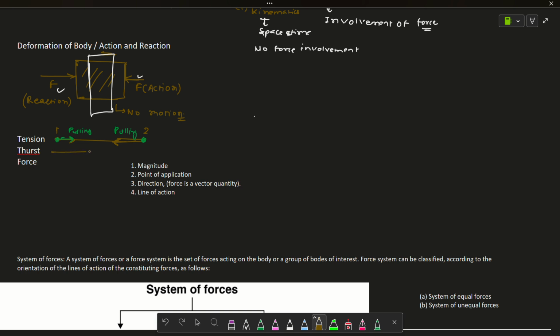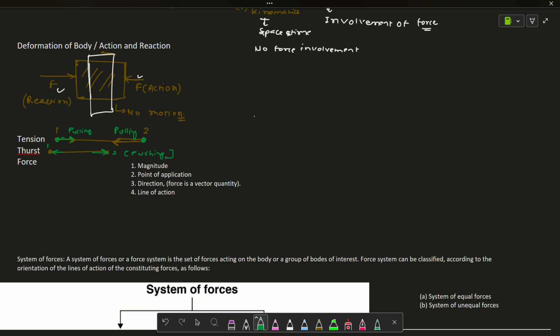It's very easy. Now we will see the thrust. It is the same thing as tension, but instead of pulling, pushing will happen. The force gets applied in these directions along the pivoted points, so pushing is performed there.